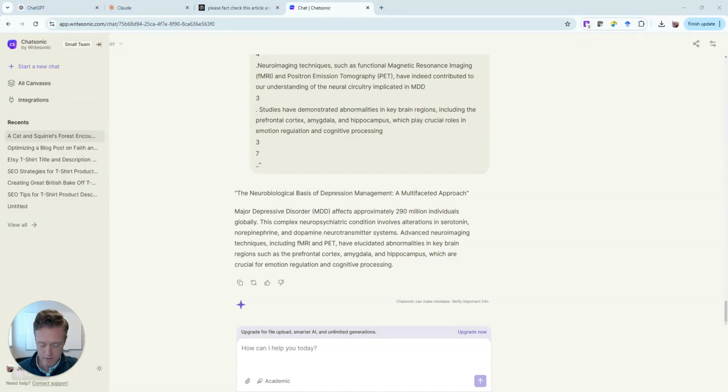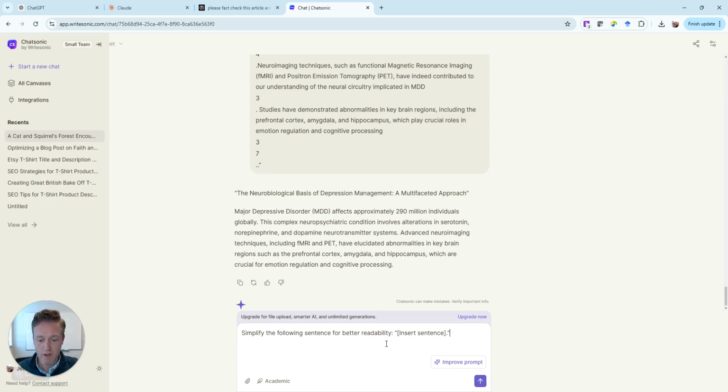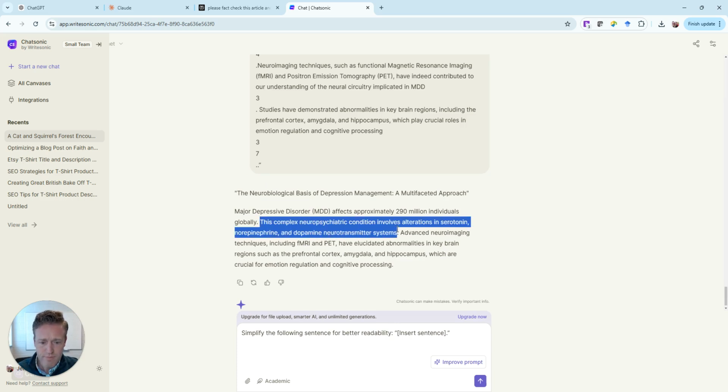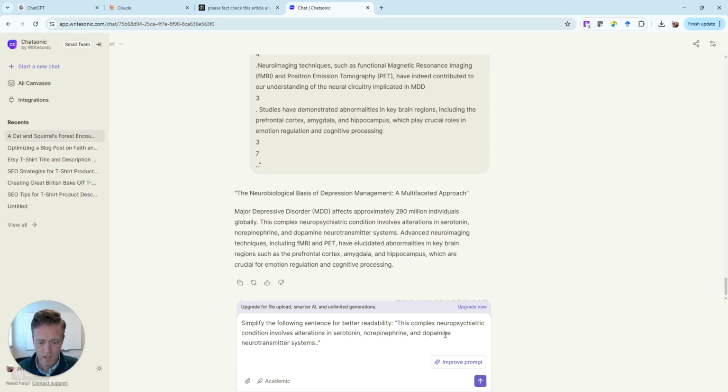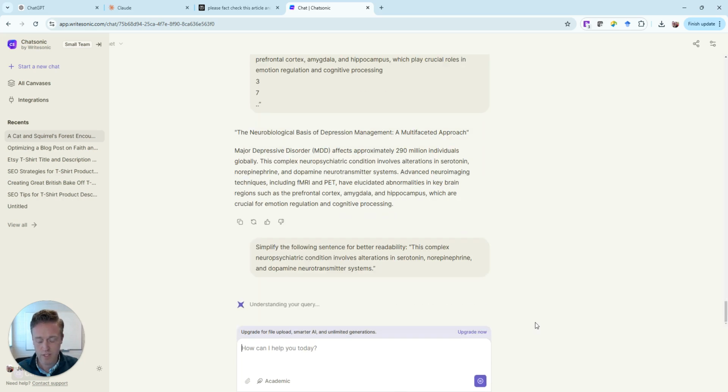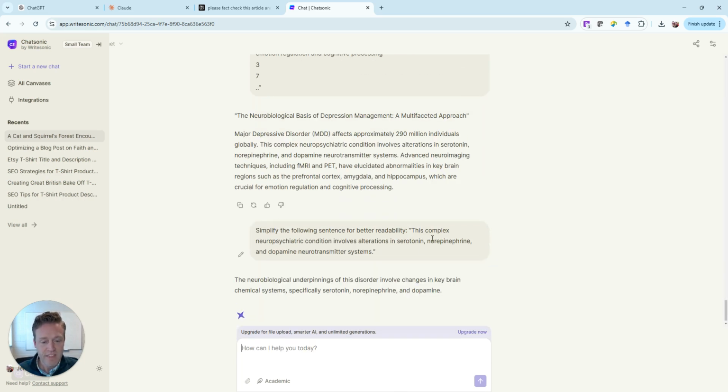Okay. So then simplify the following sentence for better readability. Let's just choose this right here. So we're going to just take that one sentence right there and we're going to rewrite it. So the sentence was, this complex neuropsychiatric condition involves alterations in serotonin, norepinephrine, and dopamine neurotransmitter systems. So we say the neurobiological underpinnings of this disorder involve changes in key brain chemical systems, specifically serotonin. I'm not sure that made it more readable. So you can see sometimes we're not going to get what we want all the way.